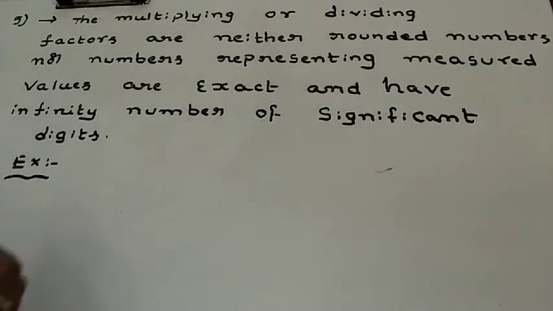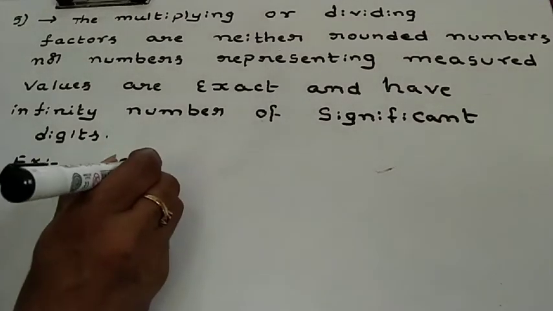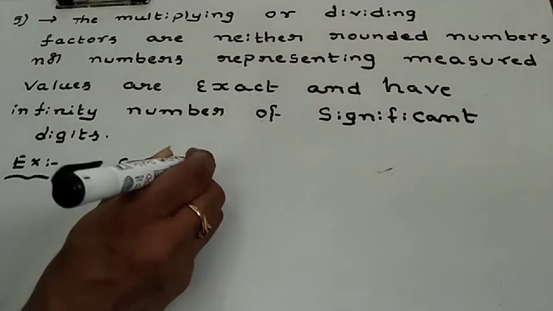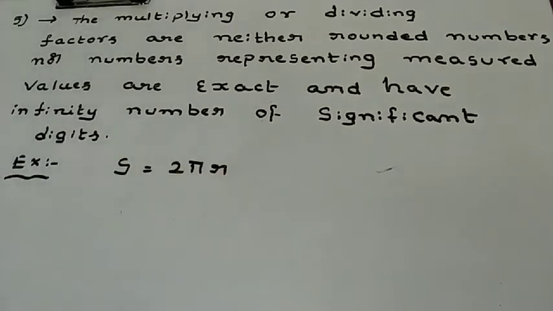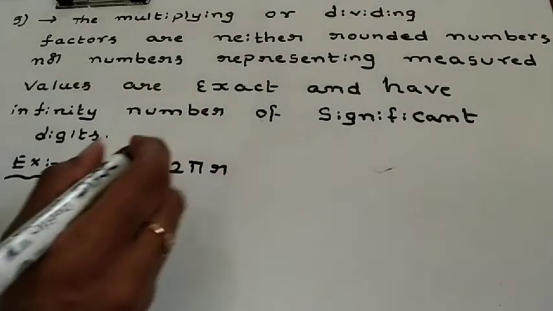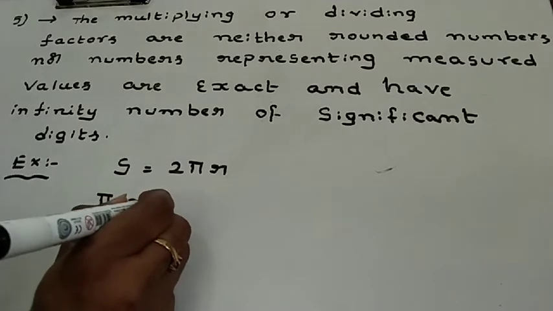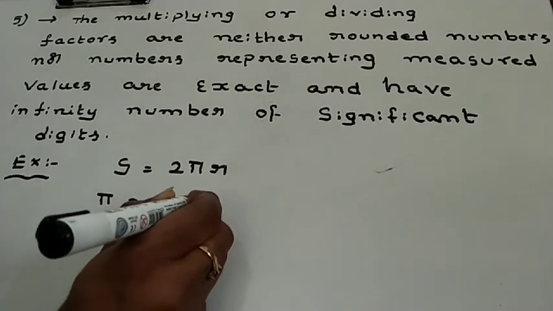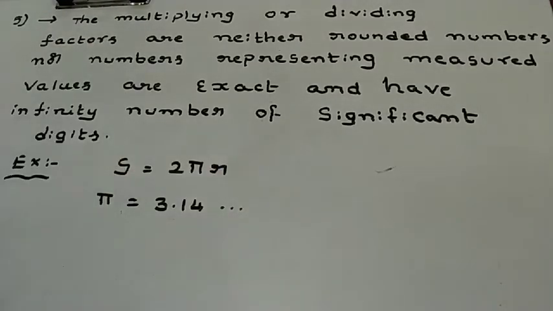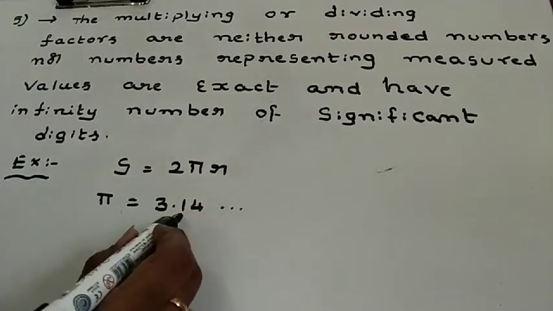I took a number s equal to 2 pi r, that is the circumference of the circle. Now here pi is equal to, what is the pi value? 3.14 and so on. Now tell me, what is the significance of this pi?